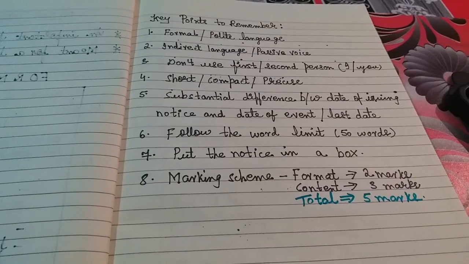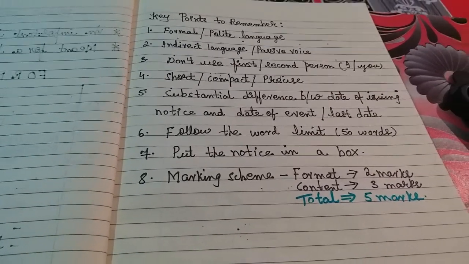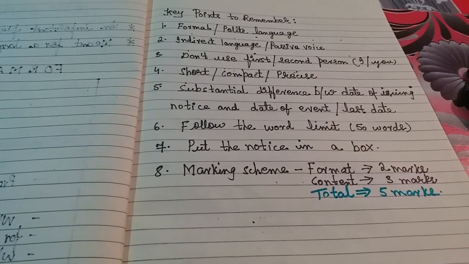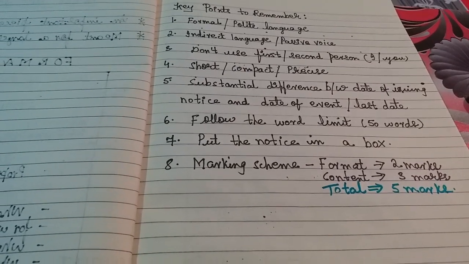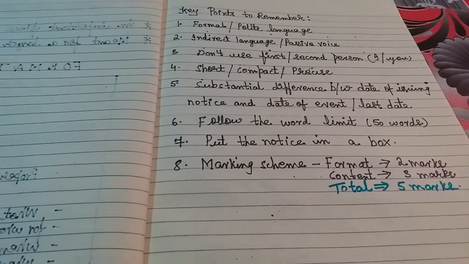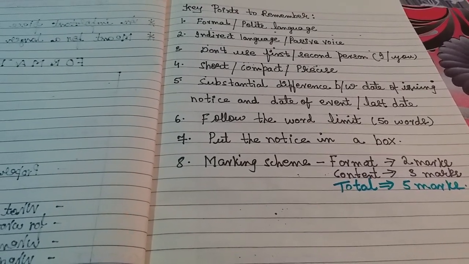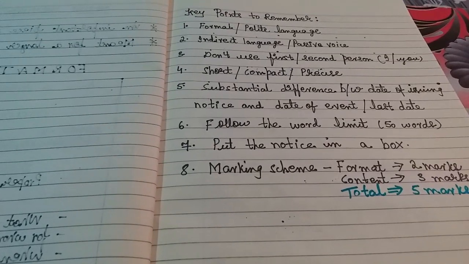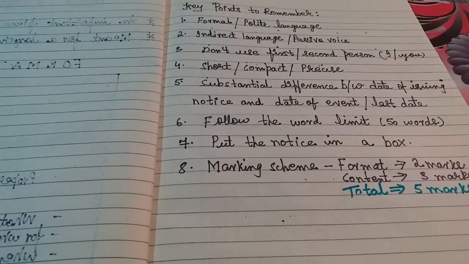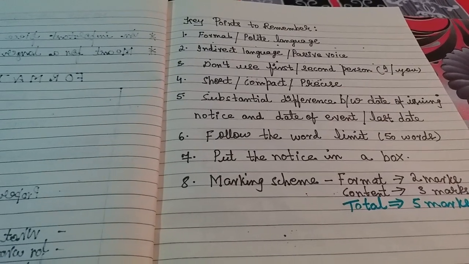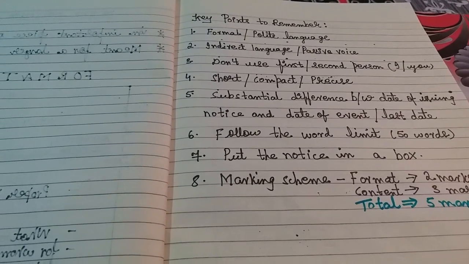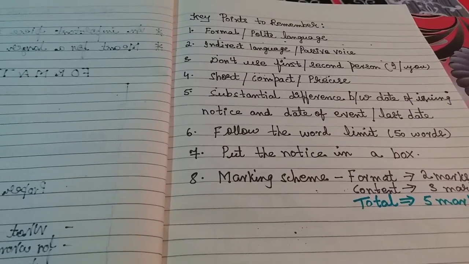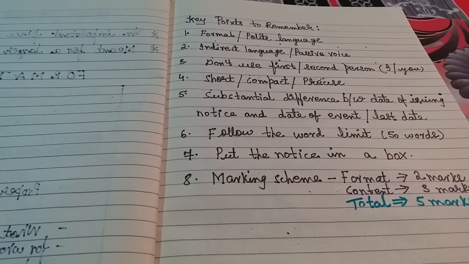Okay. So points to remember, it's like PTRs. First one, formal or polite language. Whenever you are going to draft a notice, usually we say draft a notice, very seldom we say write a notice. So writing a notice and drafting the notice are the same, right? So formal and polite language. Indirect language or passive words you should use. Don't use first, second person. I hope you know this, that is I and you.